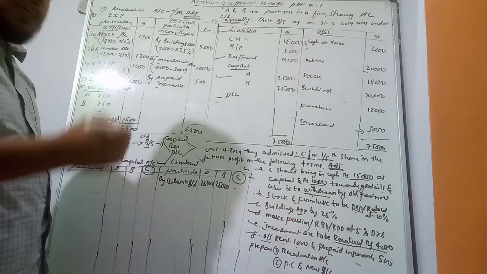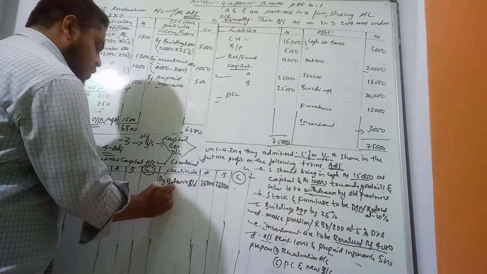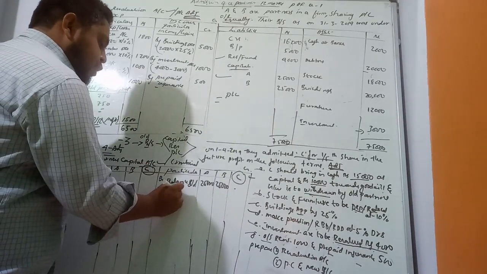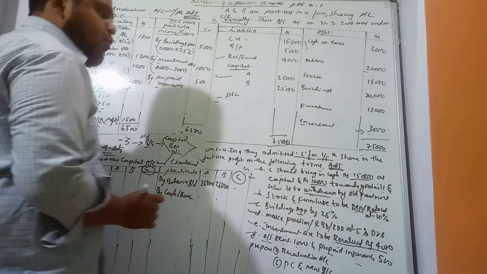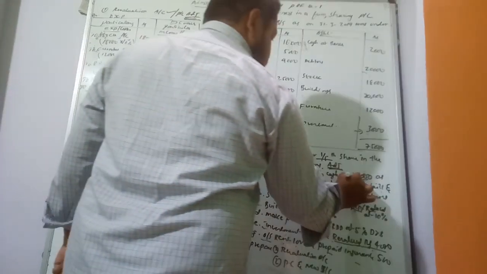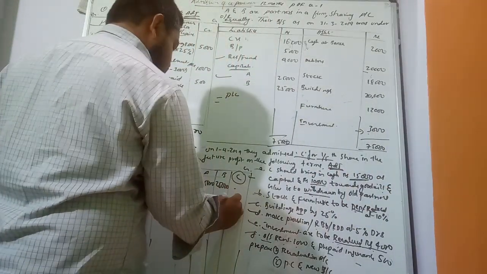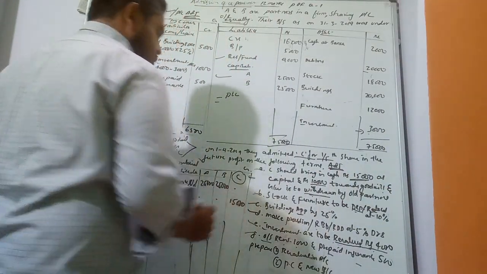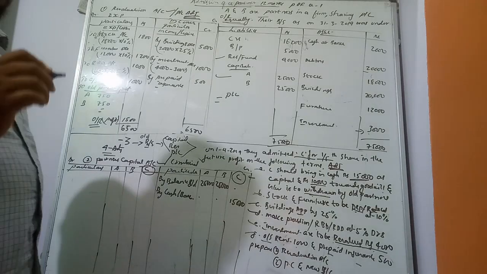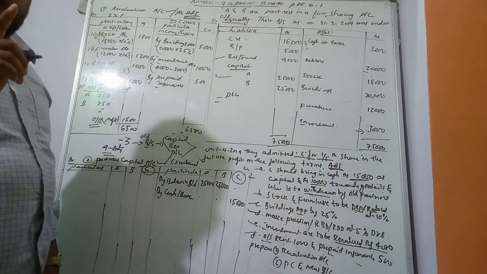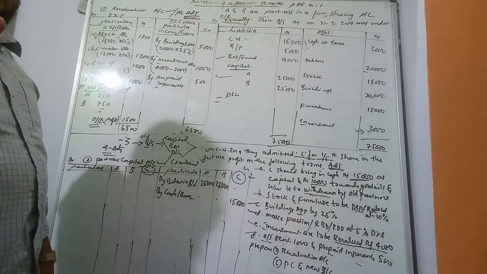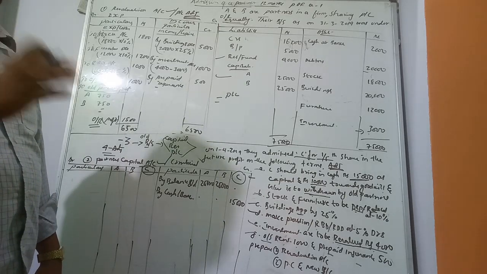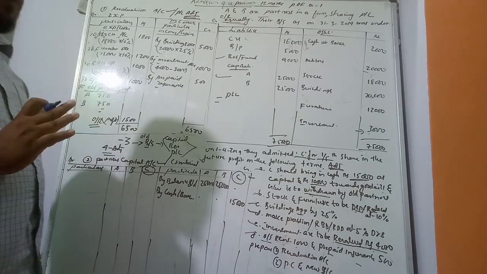He has brought capital in the form of cash or bank. How much has he brought? Rupees 15,000. I told you, the capital and goodwill brought by the new partner we record in the partners' capital account.